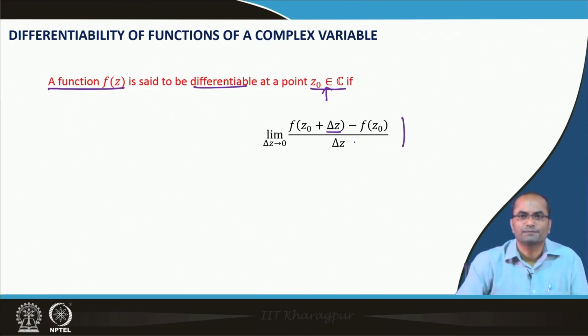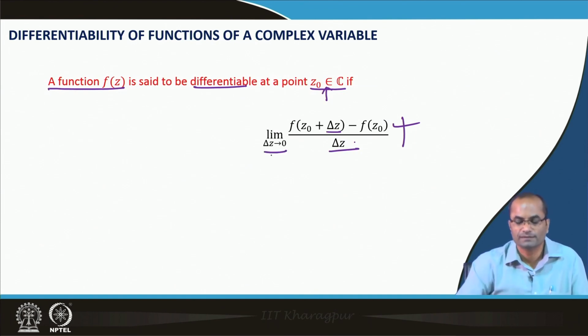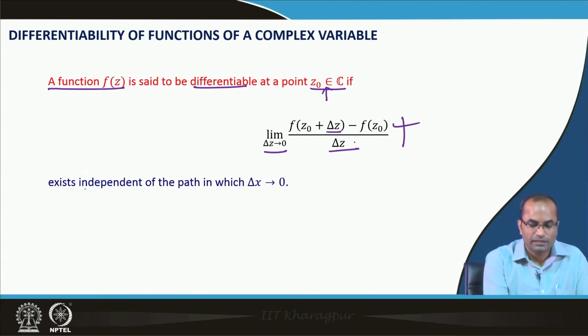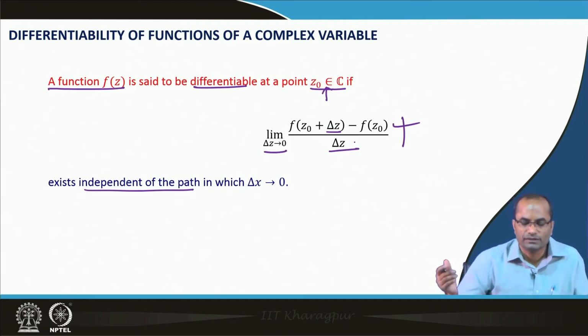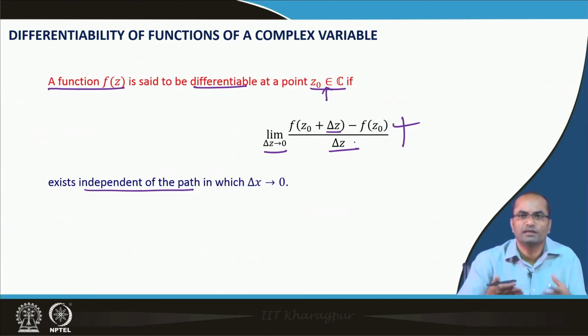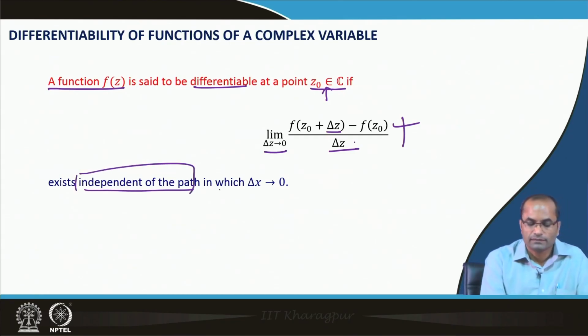So, we can also think of it like the vector functions we have already discussed. So, f(z naught plus delta z) minus f(z naught), and then we have to divide by delta z and take this limit. If this limit exists, then it is independent of the path. That is natural, otherwise we will not say the limit exists if we have fixed the path and got the limit. That is not basically the limit.